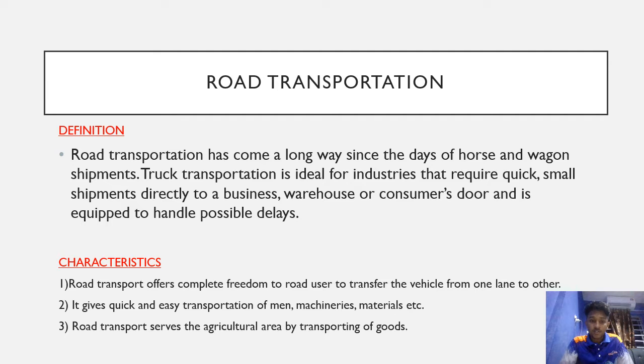The definition of road transportation has come a long way since the days of horse and wagon shipments. Truck transportation is ideal for industries that require small, quick shipments directly to a business warehouse or consumer's door and is equipped to handle possible delays. Along the way, the characteristic of road transportation offers complete freedom to the road user to transfer the vehicle from one lane to another, and also it gives quick and easy transportation of men, machineries and material, etc. Road transport serves the agriculture area by transporting goods.